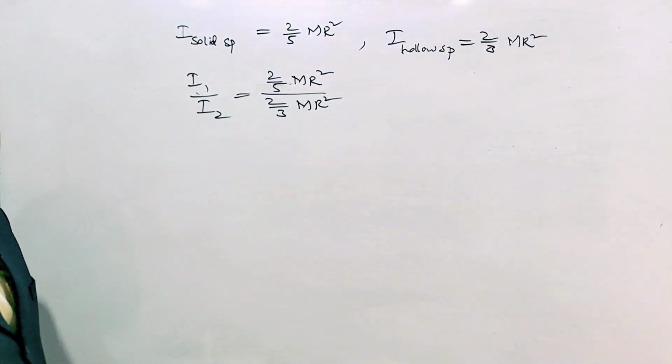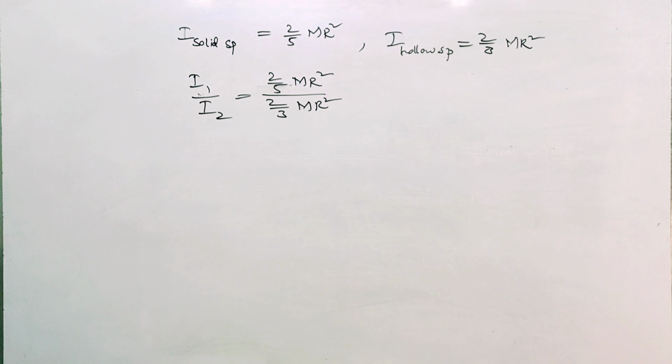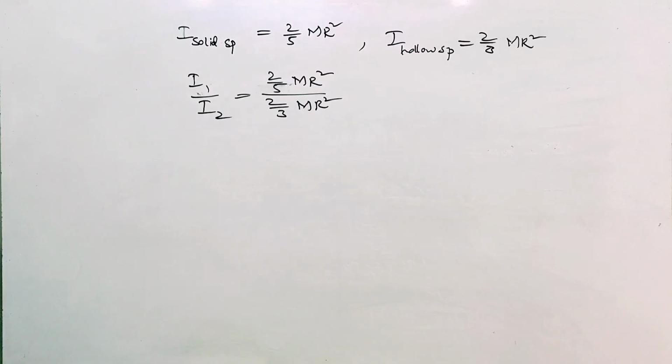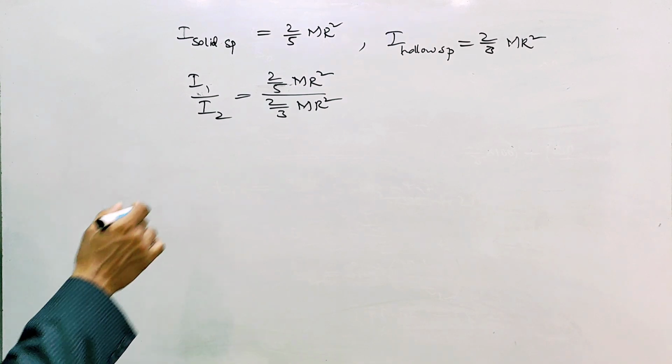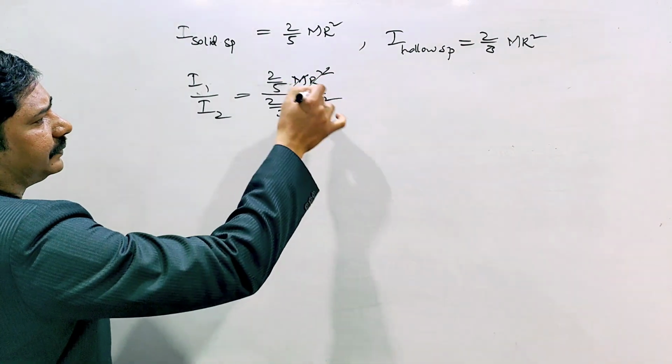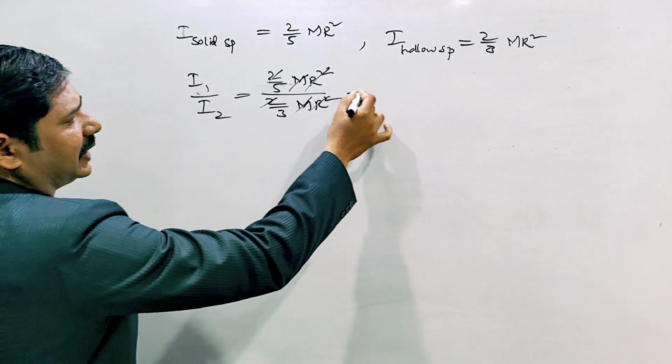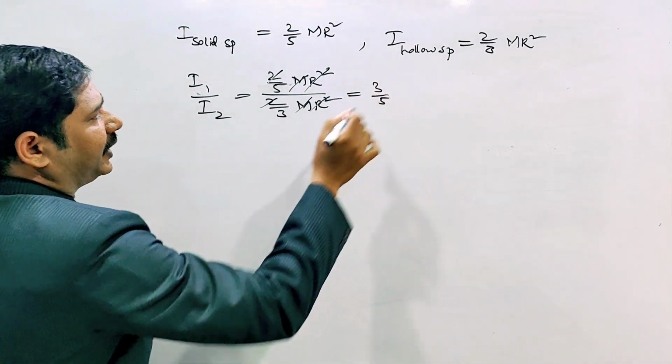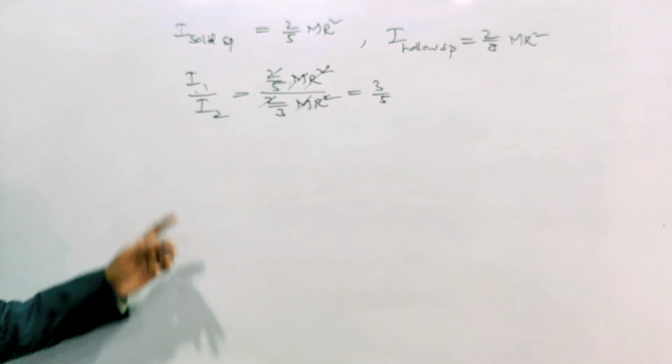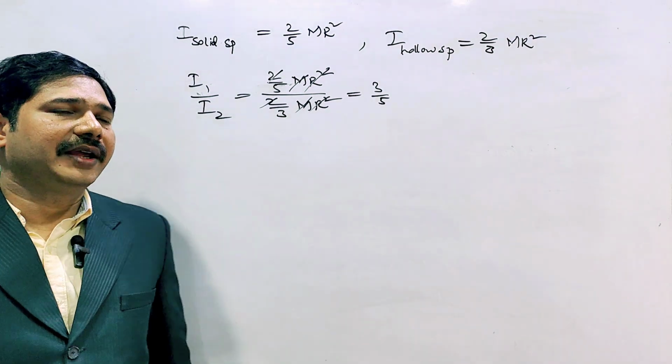Both have the same mass and the same radius, so I am cancelling, and 2 also cancelling. What happened? 3 by 5. So moment of inertia I1 by I2 equal to 3 by 5 we got.